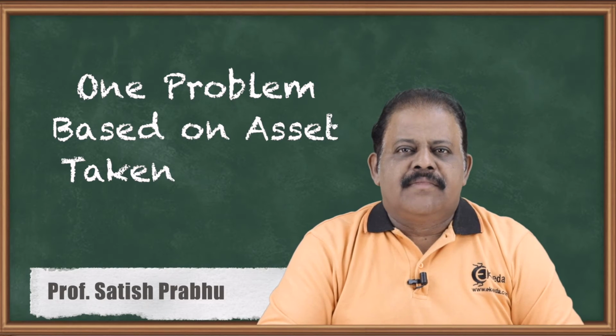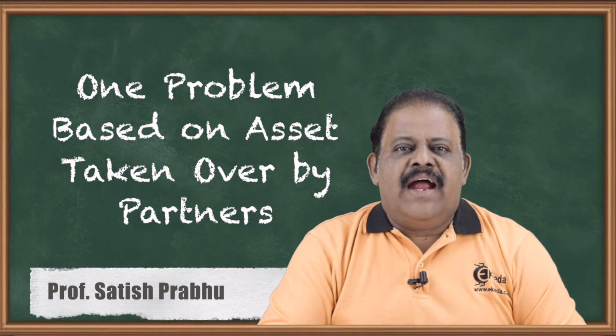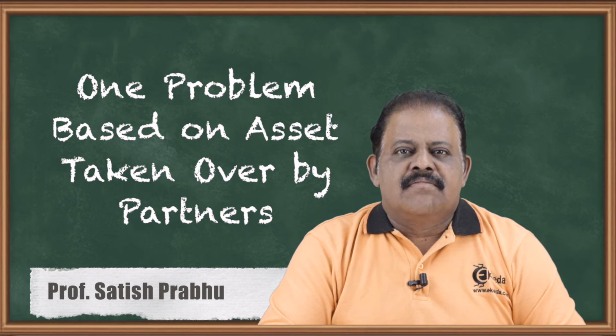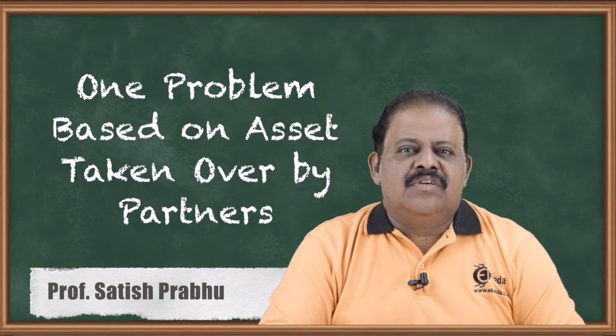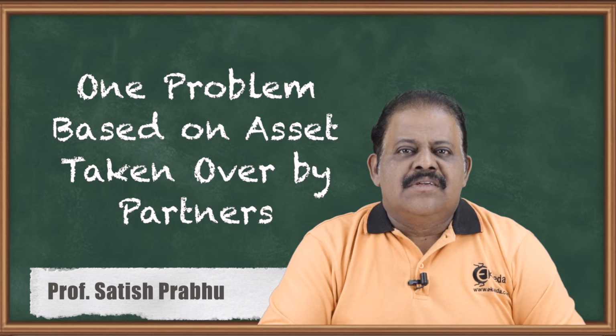Hello friends, let us now solve one question of dissolution of a partnership firm where a partner has taken an asset at the time of dissolution. When the business is closed down, the firm is required to dispose of all its assets. Some of the assets will be sold to outsiders. There is a possibility that some of the assets could not be sold.